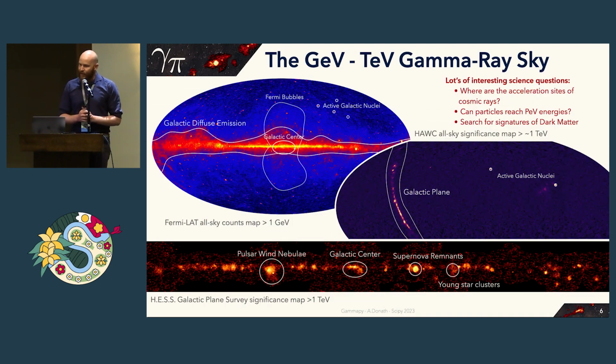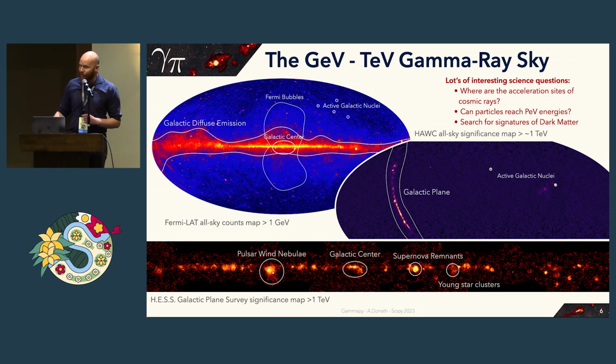This is the GeV and TeV gamma-ray sky as seen by recent instruments. On the left side you can see an all-sky map of the Fermi-LAT. This is in the GeV range, and there are all kinds of things going on. For example, there are active galactic nuclei, so there's short time variability in gamma rays. There's galactic diffuse emission, which really extends across the whole Milky Way. There are these so-called Fermi bubbles, which are extended features above and below the galactic plane.